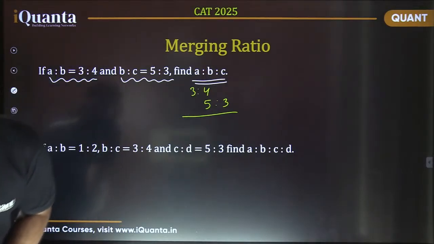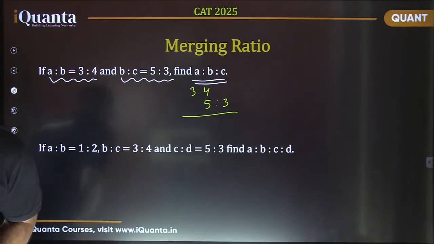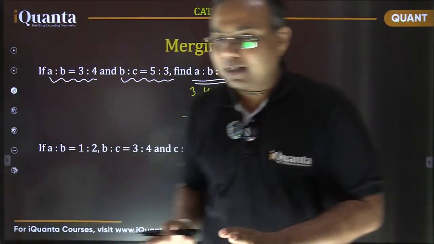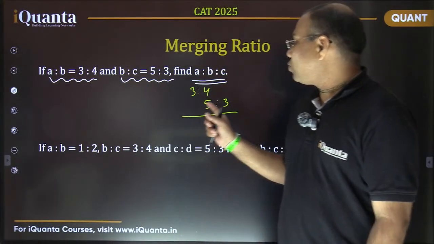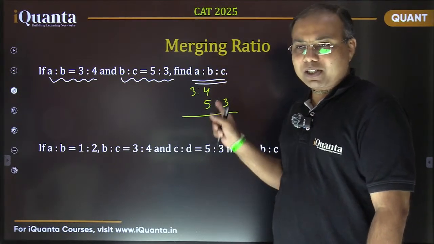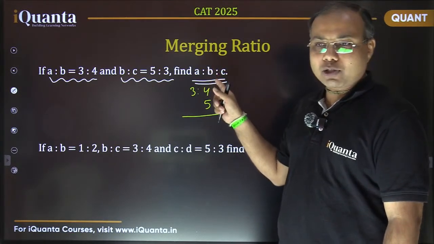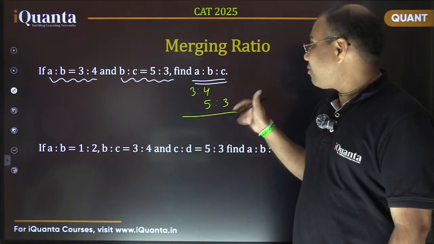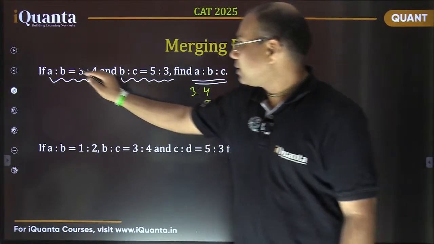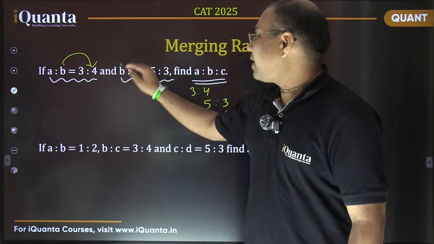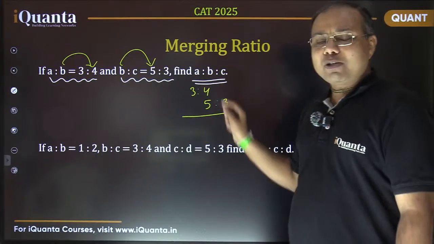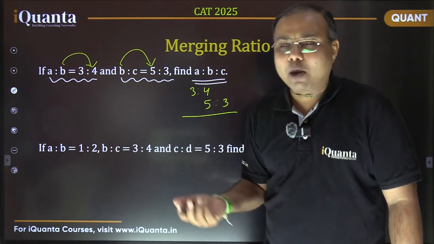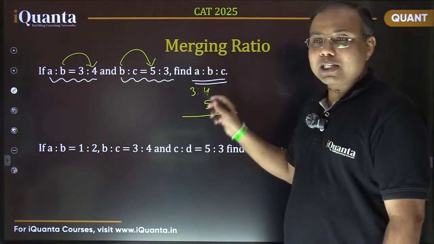Okay, so many of you are getting the answer here. 15, 20, 12. See, the basic part here is we need to club the common part. The B is the common part in both the ratios. A by B may be B here and B is to C may be B here, right? So the value of B in this first ratio is 4. Here B corresponds to 4 and here B corresponds to 5. So we need to club that part. That is a basic way, right? So what we can do, just take a common multiple or LCM of 5 and 4, that is 20, right?